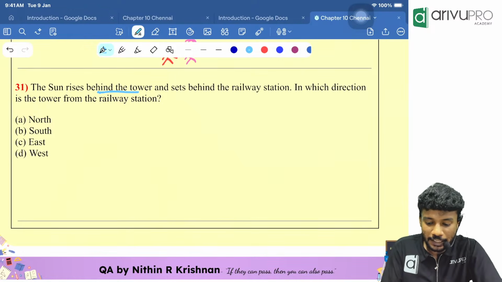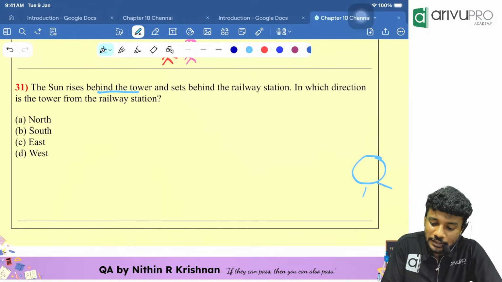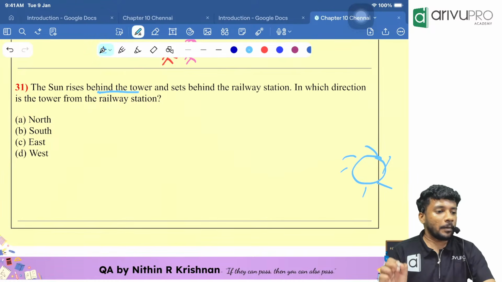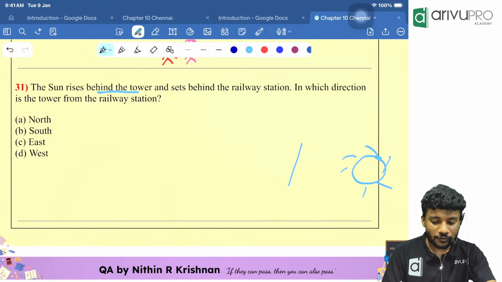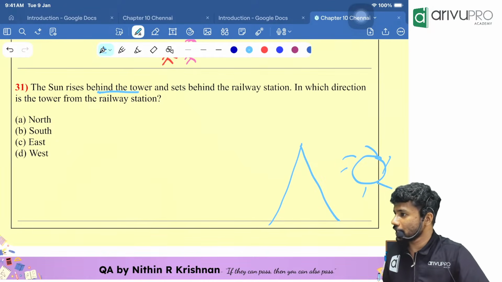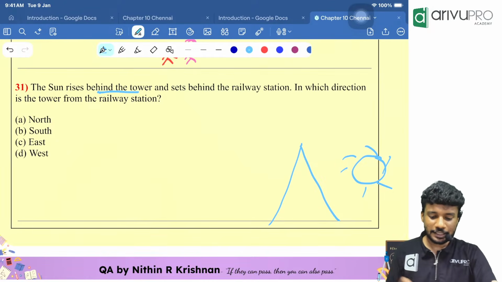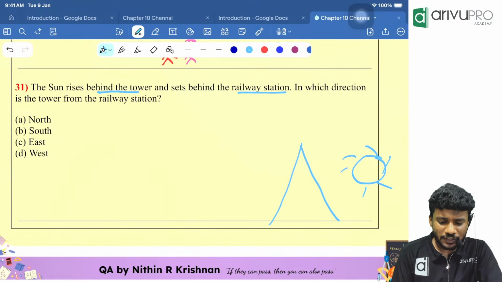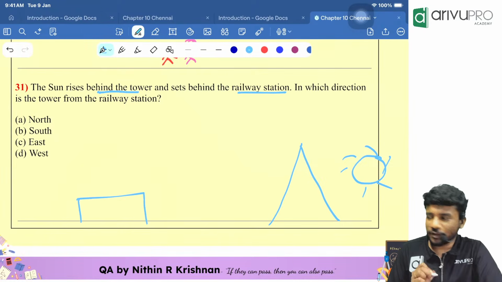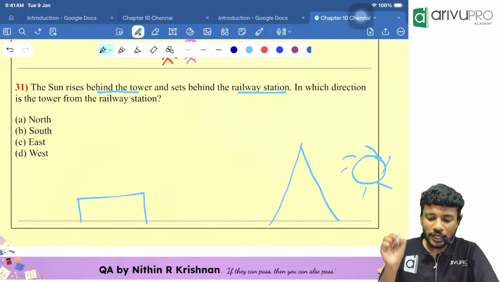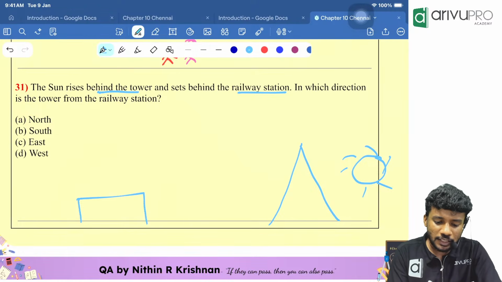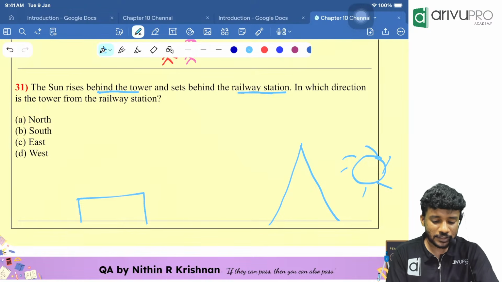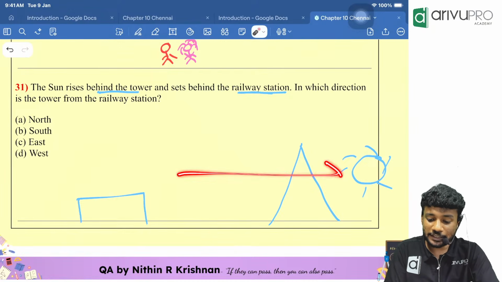That's why we are drawing the sun to rise at the right part of our page. Then the tower is over here, so the sun rises behind the tower. Clear? Then we have our railway station, somewhere over here. Then they are telling sunset behind the railway station. Now, can I say the sun is setting towards our eastern side itself?